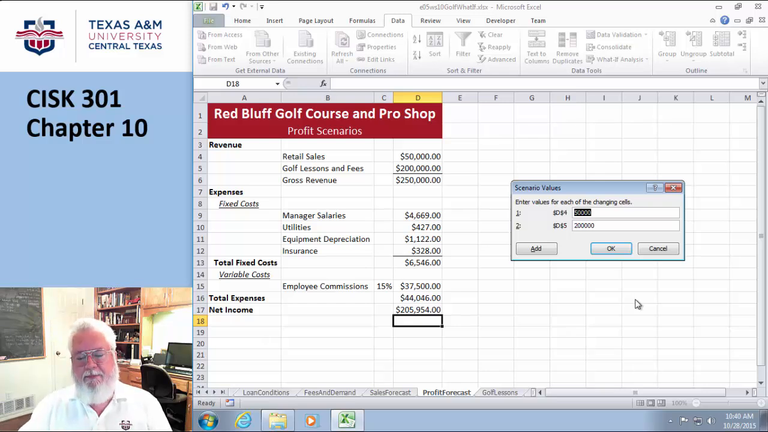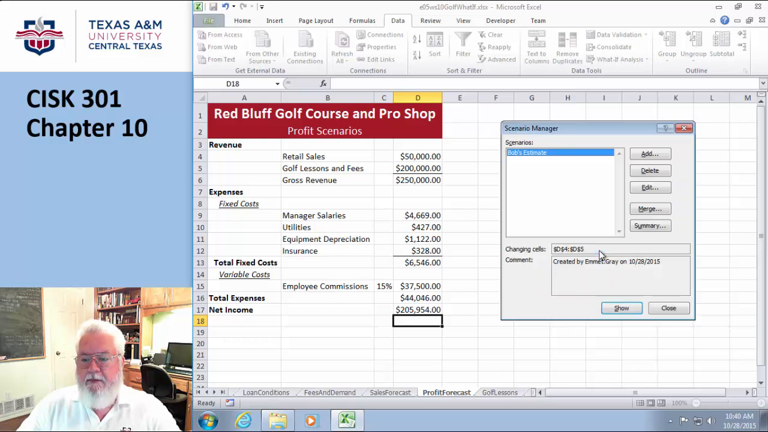And then it's going to say, what does Bob think? Okay, so Bob thinks that we're only going to do, I don't know, 4,500 in retail and, I don't know, 180 in lessons. Okay, so that's Bob's estimate. Now, one of the things you can do is just hit the show button. I'm going to hit the show button. It looks like it went from 205,000 to 184. Cool. So I'm going to do another one.